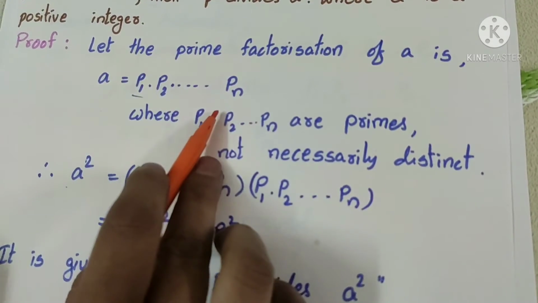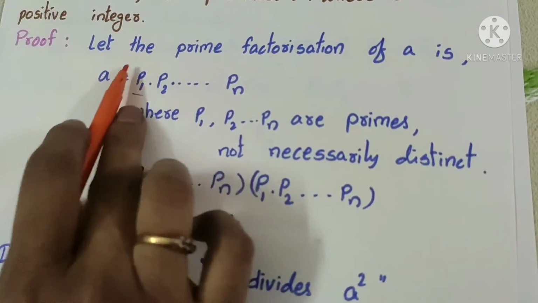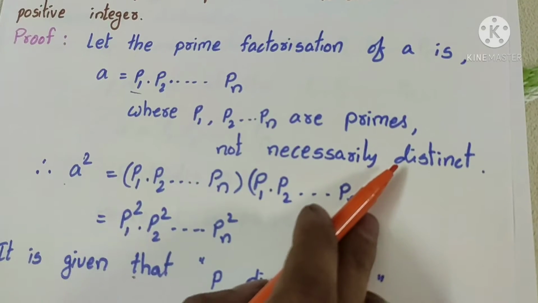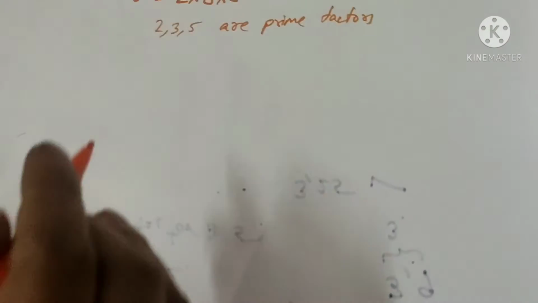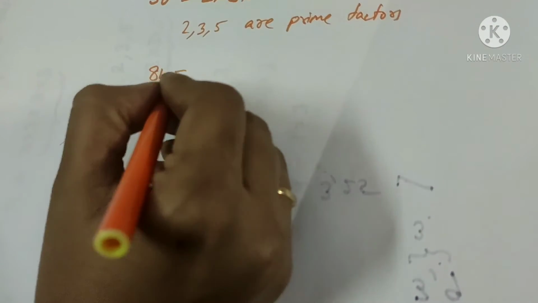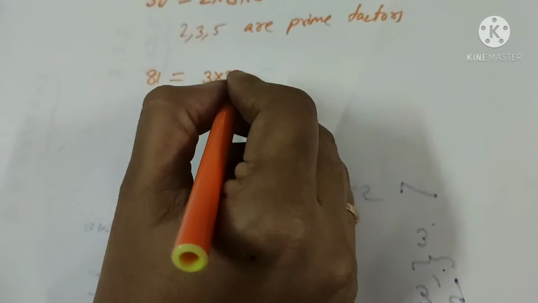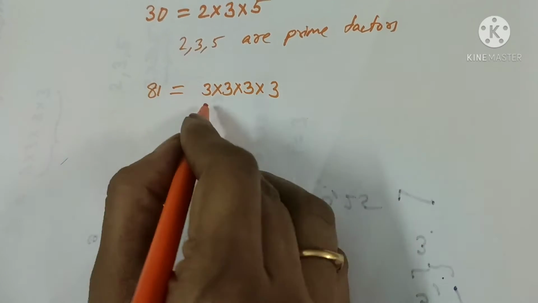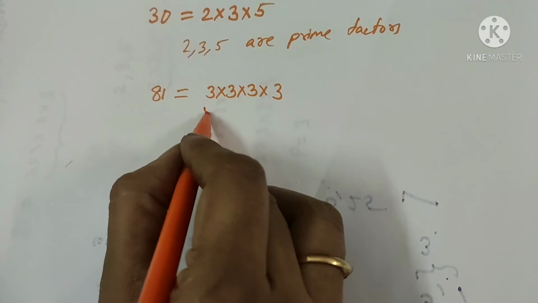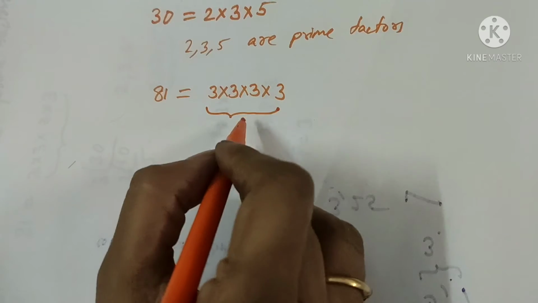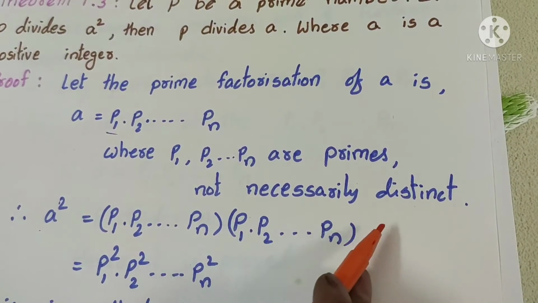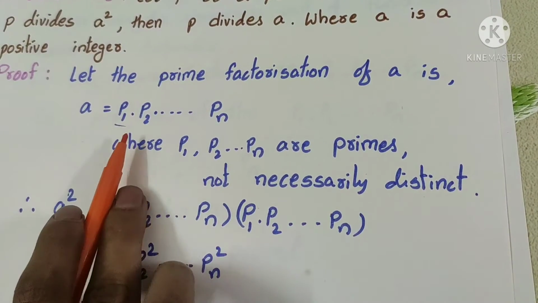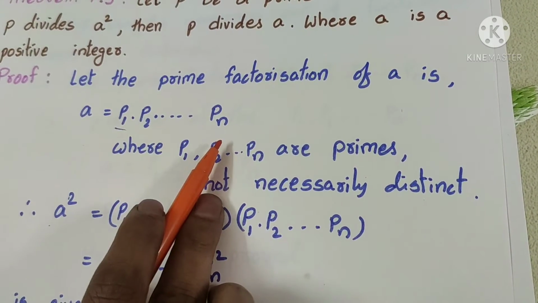Product of all its primes. There is no condition that all primes are distinct, different here. They may be the same also. If you take another number, 81, what is the prime factorization of 81? 3 into 3 into 3 into 3, right? All you are getting is the same prime, not distinct primes. That's why they say not necessarily distinct.